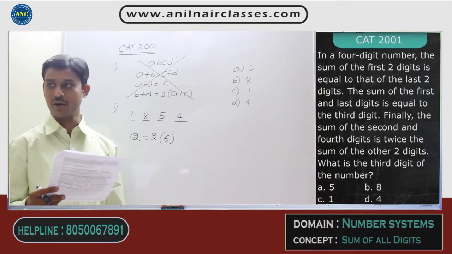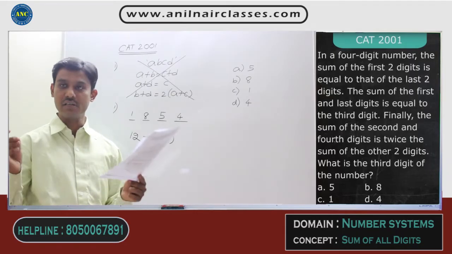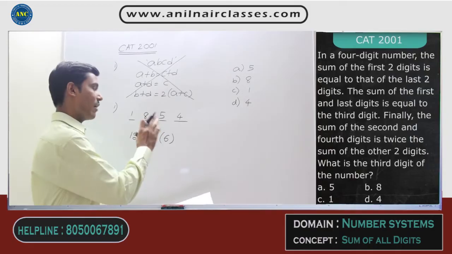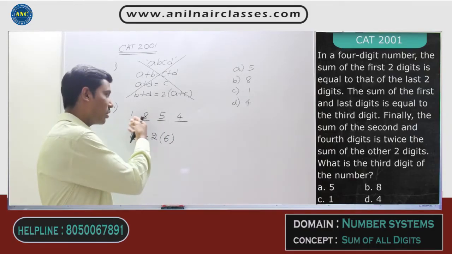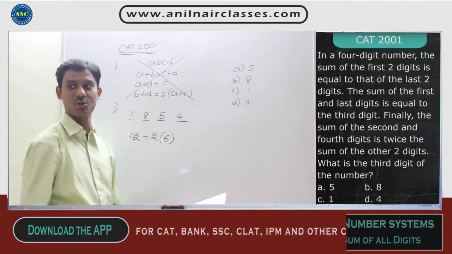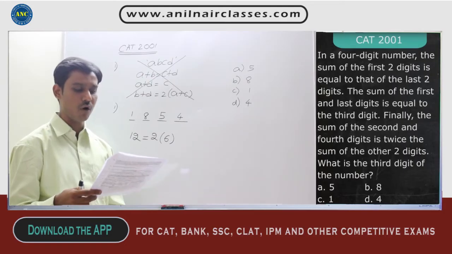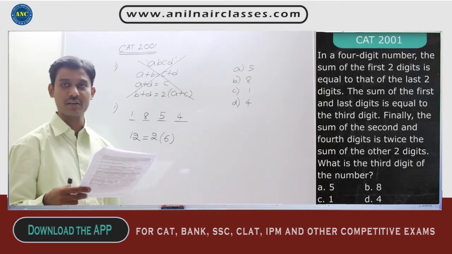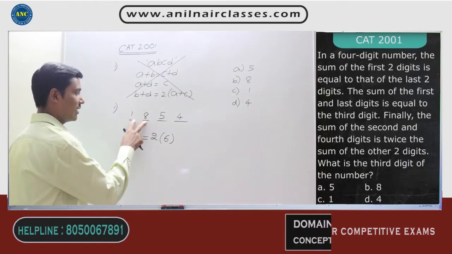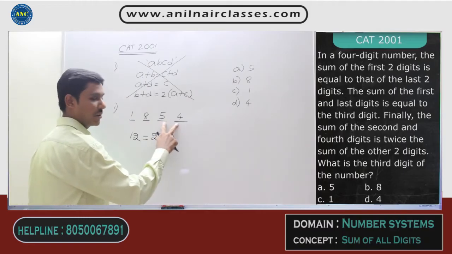Validate the first statement, because the second and third statements will definitely be true, since from the second and third statements only we got this number. Check out whether the first is correct or not. The sum of the first 2 digits is equal to that of the last 2 digits. The first 2 digit sum is 9. The last 2 digit sum is also 9.